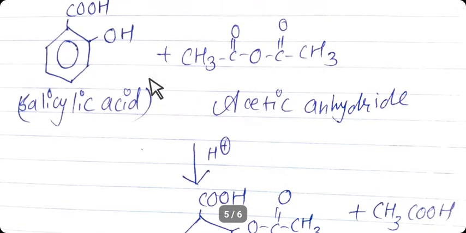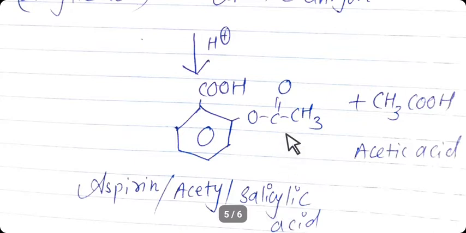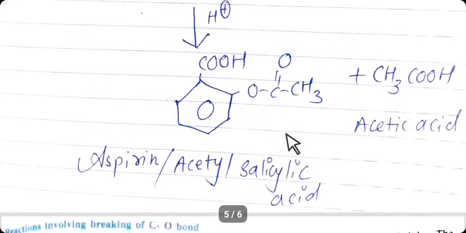Acetic anhydride reacts with the OH group, from where hydrogen is removed, and it reacts with CH3CO and forms acetic acid. This oxygen atom reacts with COCH3 and forms aspirin, also known as acetylsalicylic acid.